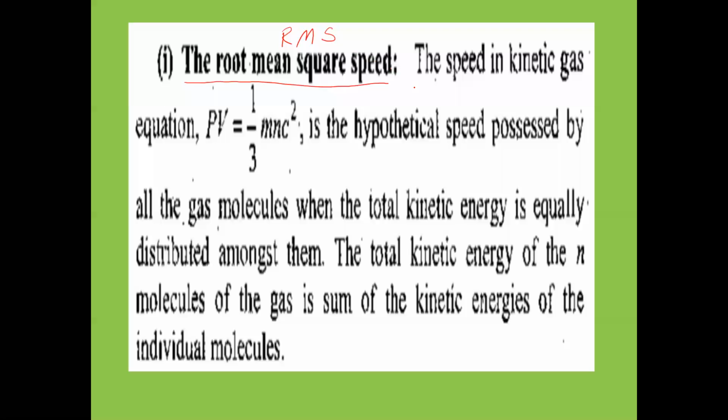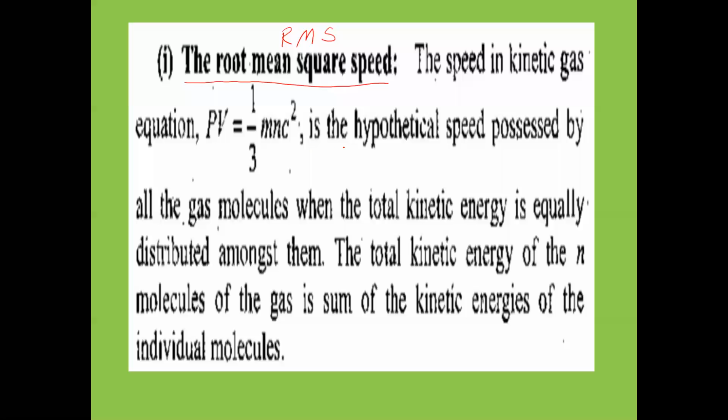Now here, in the kinetic gas equation from KMT, we have studied that PV is equal to 1 by 3 mnc square.